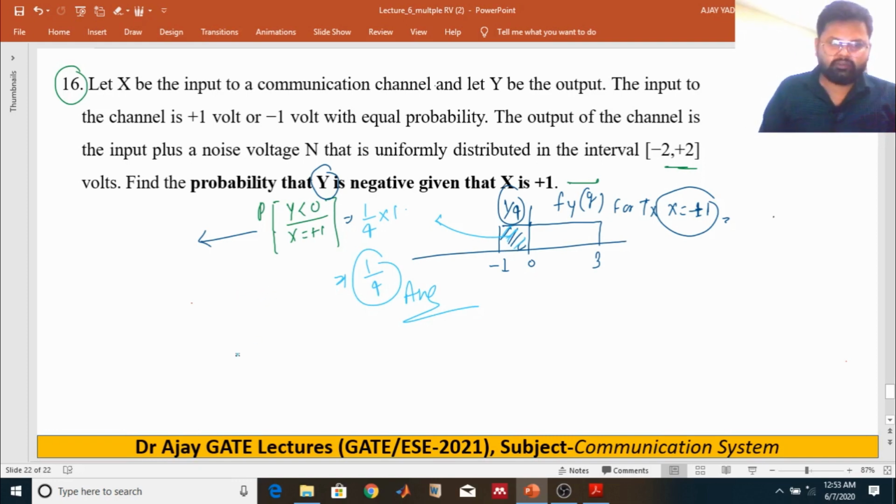I hope you have understood these questions. Question 16 was taken from previous year GATE examinations and some textbooks, so that you can better understand these two random variables.